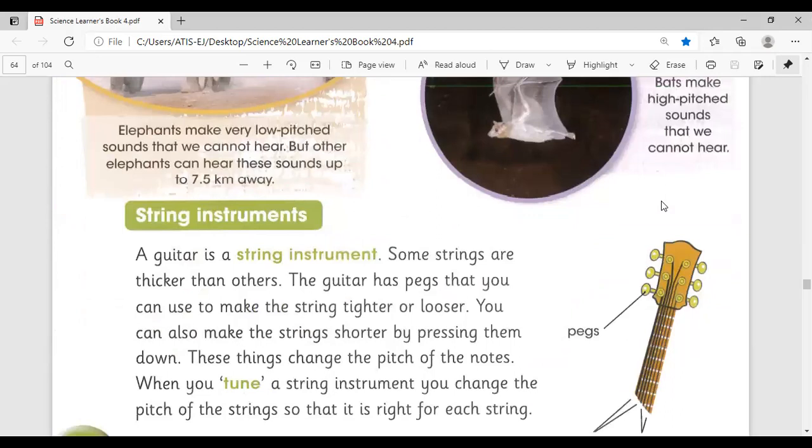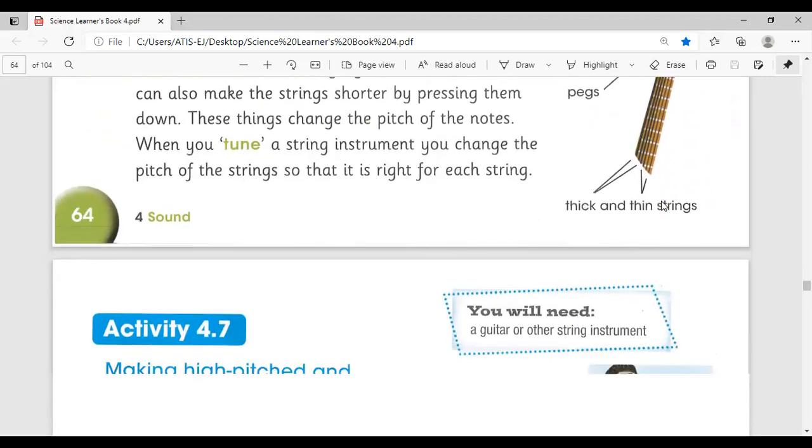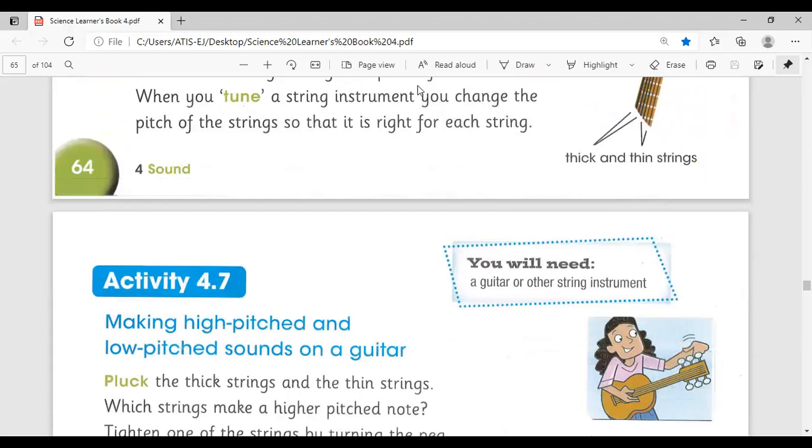String instrument. A guitar is a string instrument. You can see in this picture, some strings are thicker than others. The guitar has pegs that you can use to make the string tighter or looser. You can also make the strings shorter by pressing them down. These things change the pitch of the notes. When you tune a string instrument, you change the pitch of the string so that it is right for each string. Okay, boys. Now I am going to play a video for you from YouTube. Watch this video and enjoy.